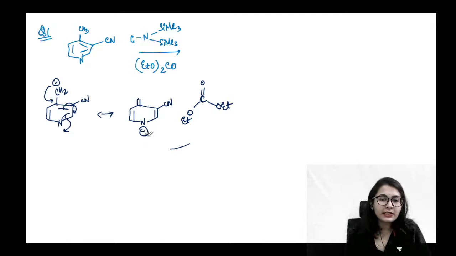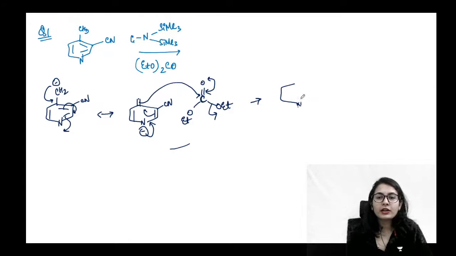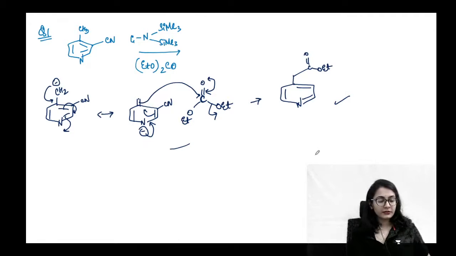Yes, absolutely, the carbon will attack because this carbon is also a soft center. So the bond opens up, it falls back, and one of the ethoxy groups is eliminated. Your product is going to be something like this. It is pyridine, and the CH2 is going to directly attack on the carbonyl. So that is why you have got an ester. So this is your final product of the question.